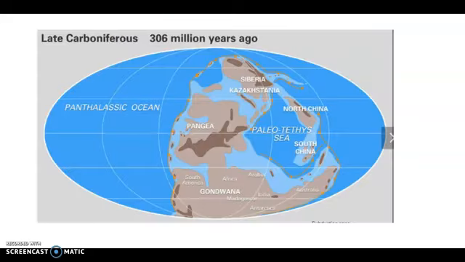So let's talk about what Earth looked like in the Carboniferous. This is the late Carboniferous. You can see this is the Panthalassa Ocean.